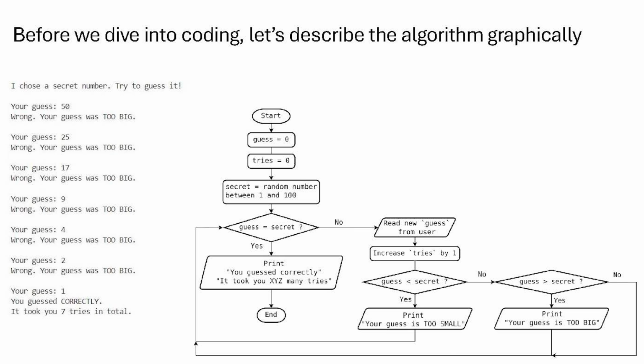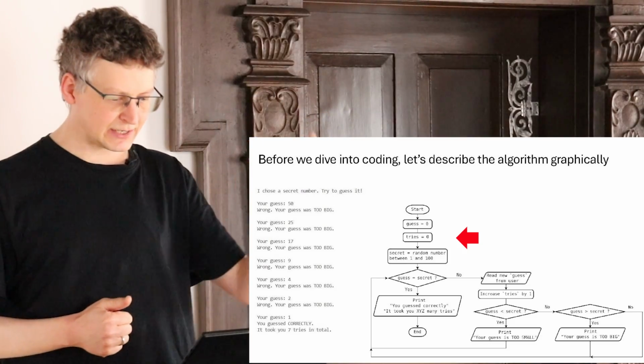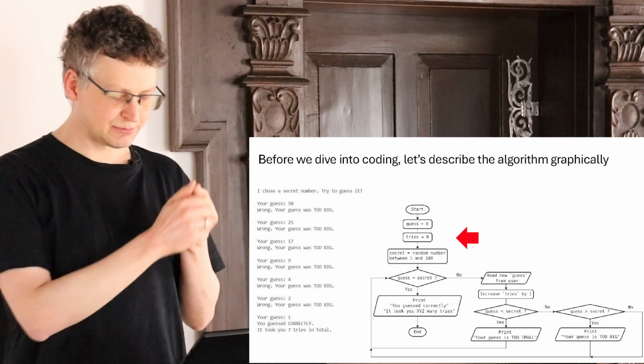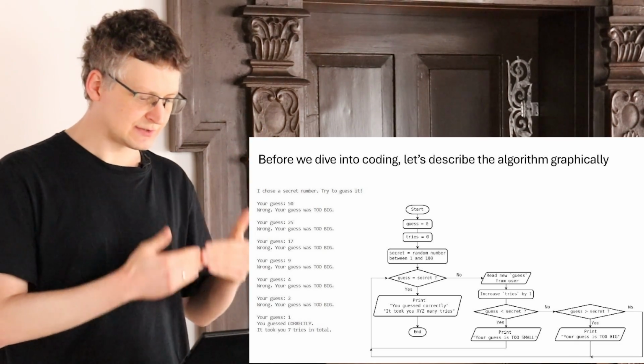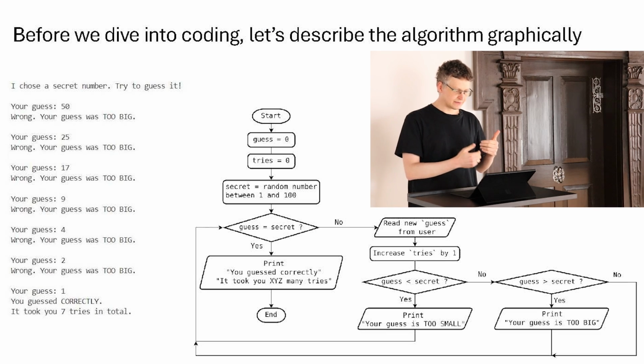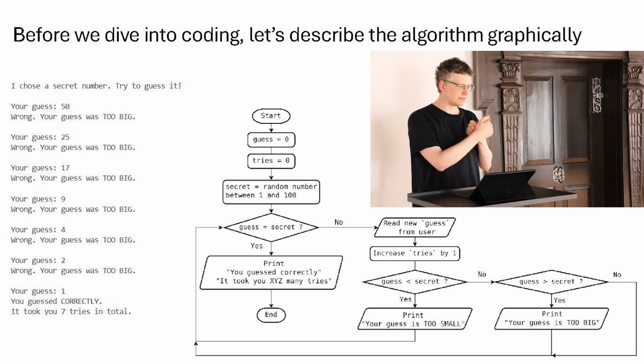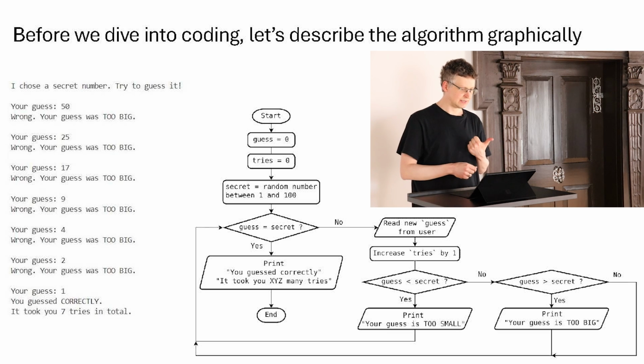So what we do here is we use the three variables, which we will discuss in more detail later what these are: guess, tries, and secret. Let's start with secret. This is the secret number that the computer chooses in the beginning. Then guess will always contain the value guessed by the user in the current step. So if the computer tells me your guess and then I enter 50, then guess should be 50.